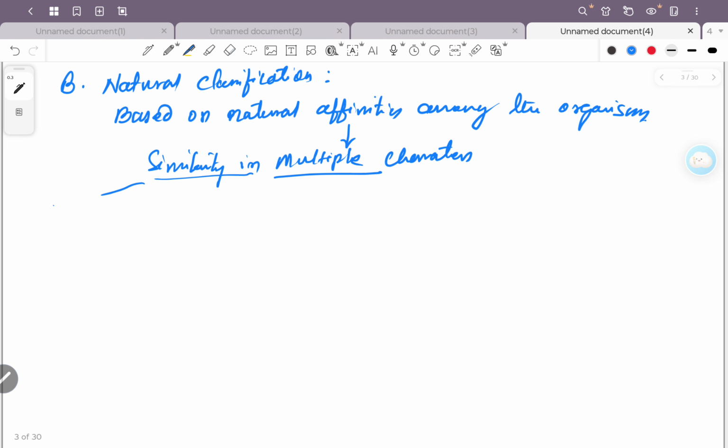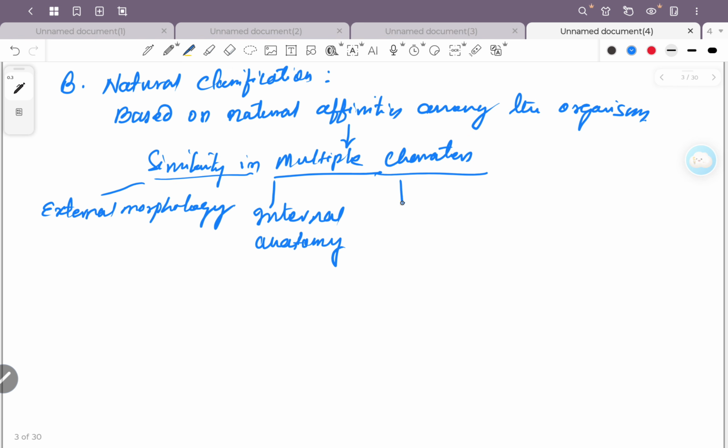The first one is external morphology. The next is internal anatomy. In the previous case, internal anatomy was not considered. Internal structure, function, these were not considered. Then here one more thing is considered, that is embryology.